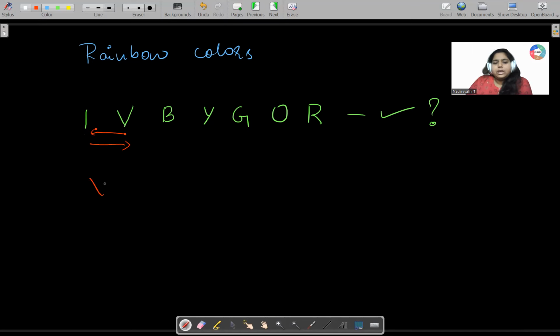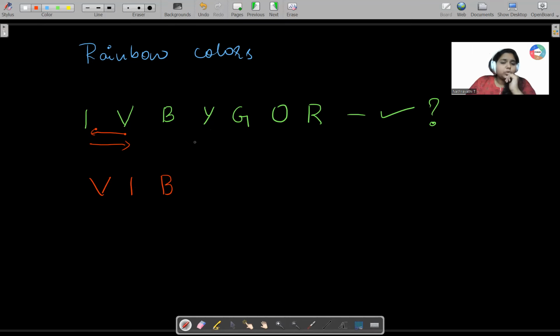Okay, I have placed V and I over here. Later on, what will happen? As a second step, we are checking with I only. We have exchanged, first iteration we have done. So later on, what we will do? We will go with the V and B. So are they in the order? Is B the next color according to I? Yes, B is. So after B, what is the color that should come? Yes, exactly. It is green, but we have yellow over here, right?